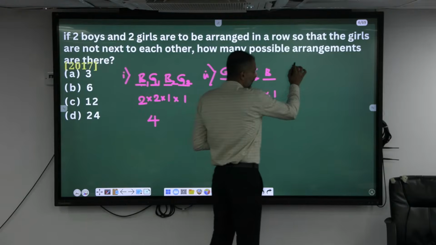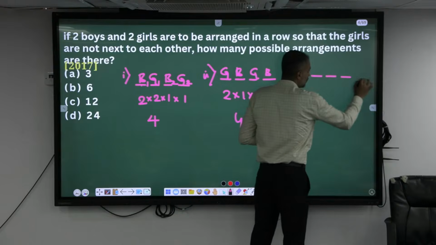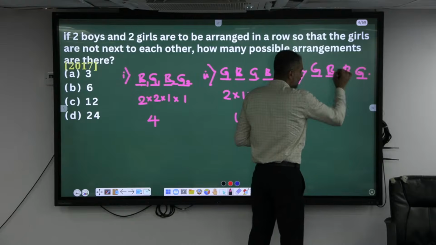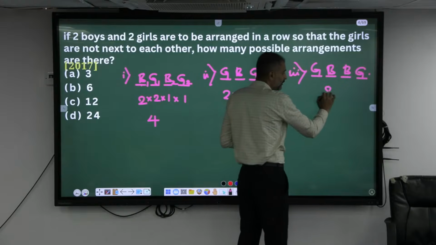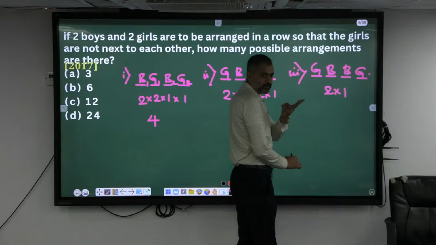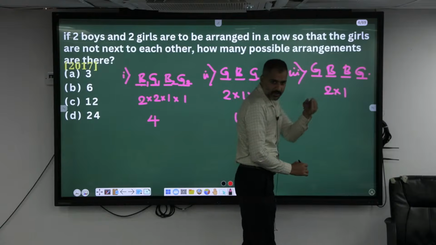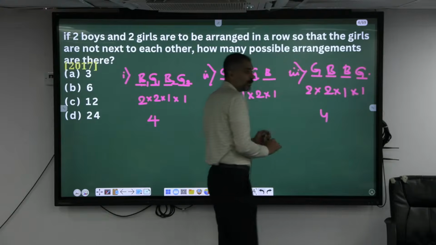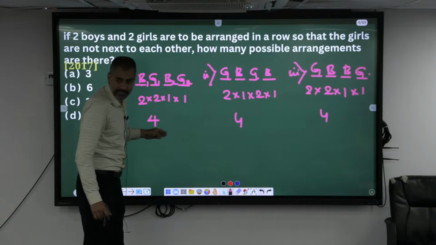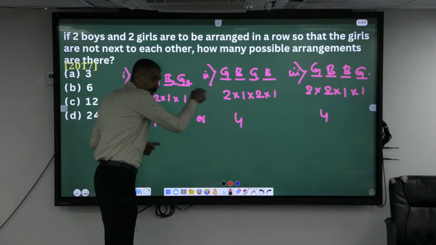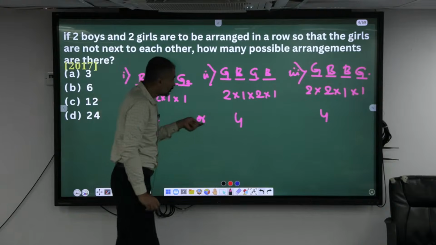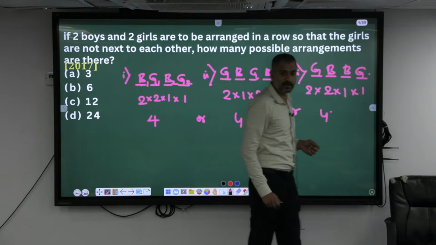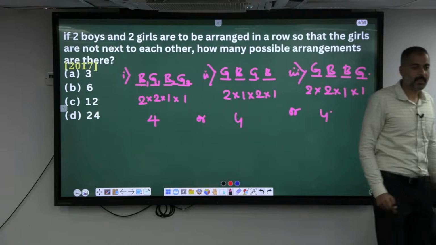Third case, what is the third case? 2 girls are sitting at the corners and the boys are here. Here also boys will be having how many choices? 2 choices. 2 positions, 2 boys means 2 factorial you can consider, or 2 into 1. Similarly, here also 2 into 1, 4. Either this way you can make them sit, or else here like this, or else here like this. What is "or"? Plus, add them.